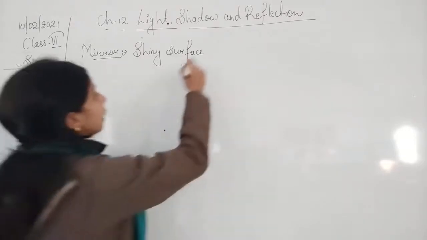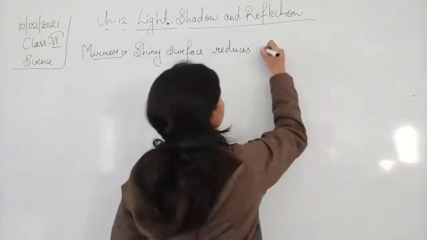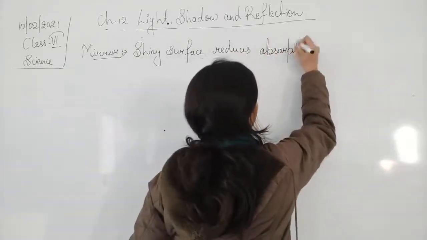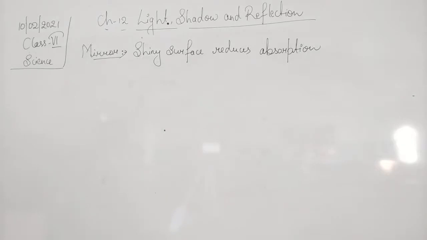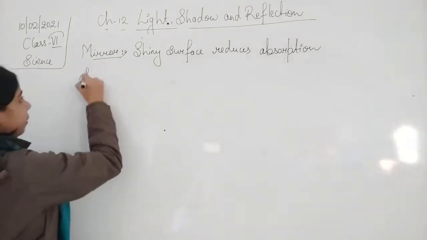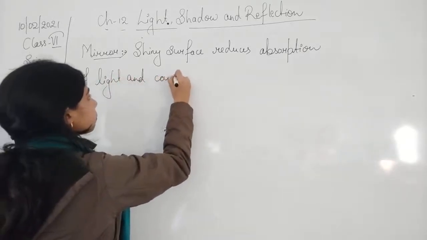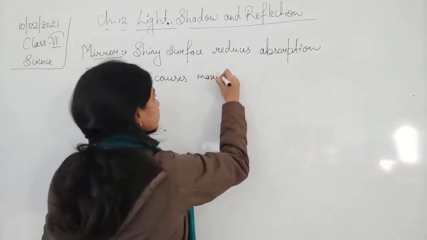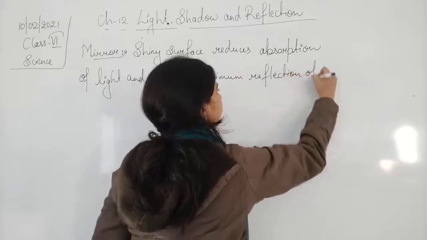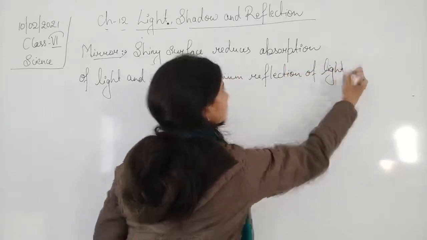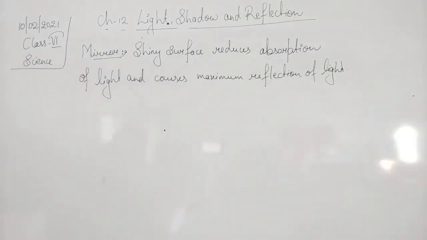So we can write that the shiny surface reduces absorption of light and causes maximum reflection of light.